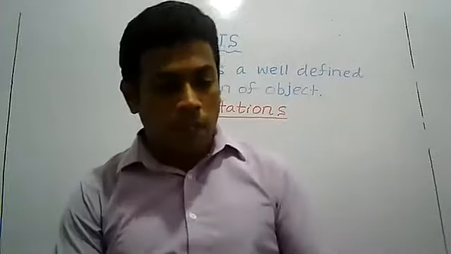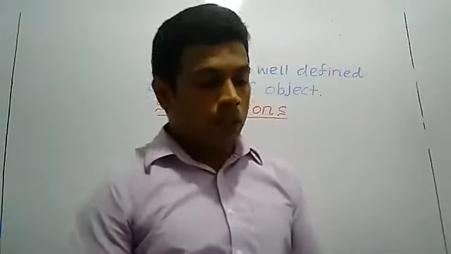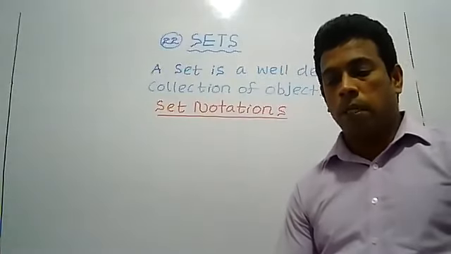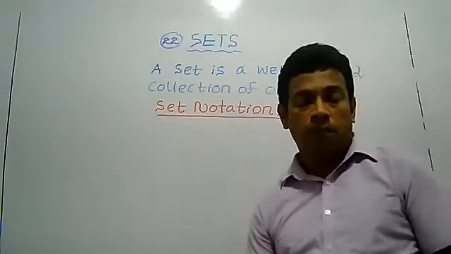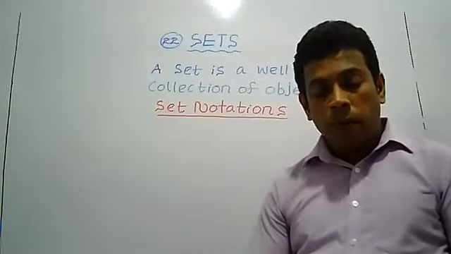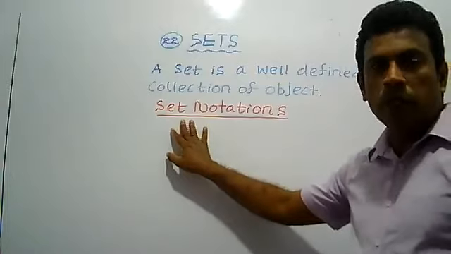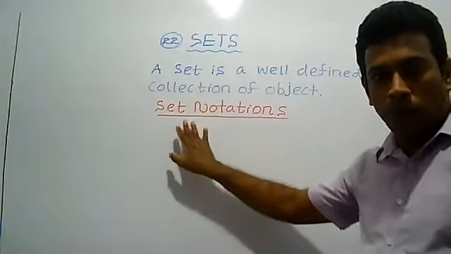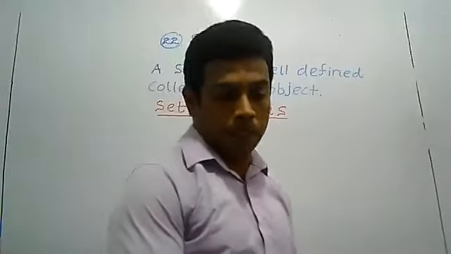Then set notation is given on the paper. Look at the first set notation. First one is given: describing the set using a common characteristic by which the elements can be clearly identified. Then the first method of representing a set, you have learned in grade 7, is describing the set. That means we want to write the set in word form. We have to explain the set in words. So that is called the describing method.